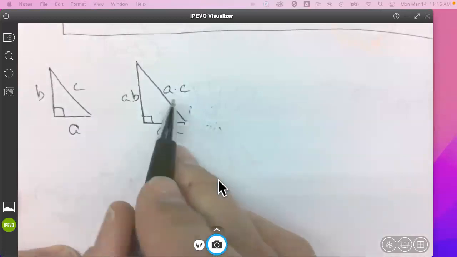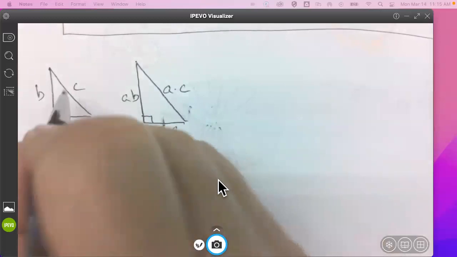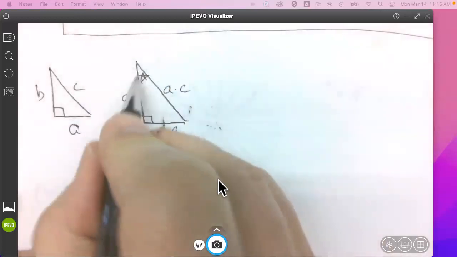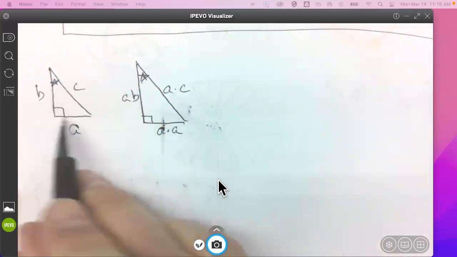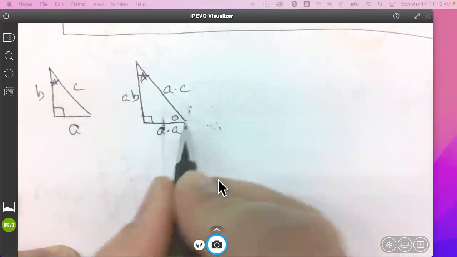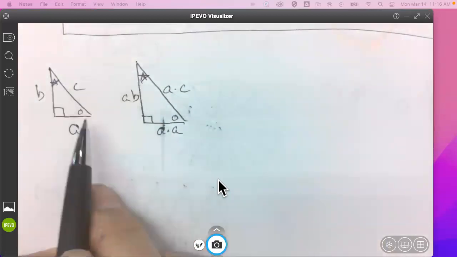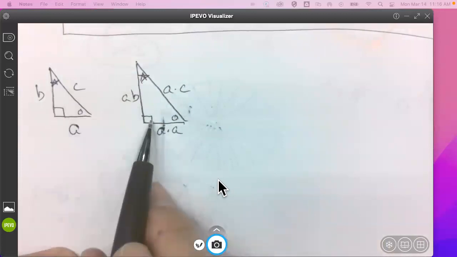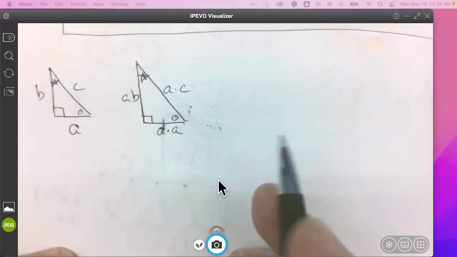The ratio of all the corresponding sides is A. Okay, so like if I had a star to represent this angle and a star to represent this angle, they would still be congruent. They'd still have a right angle here. And I'll put a little circle in this one to show this angle. I don't know what the angle measure is, but these angles are the same. These angles are the same. These angles are the same. These sides are in the same proportion as those sides. They're similar triangles.